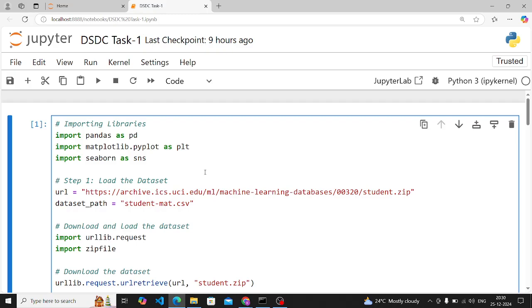Then comes the code format. The code should be written in a single Jupyter notebook with clear cell divisions. The reason is to encourage organized and modular programming, simulating professional data science practices. Then comes the documentation. You have to provide explanation in markdown cells also for each step of the analysis, like this is what, this is what. This is to teach students how to communicate findings effectively and add context to your code. Okay, and you know the deadline, you have to submit it within 7 days.